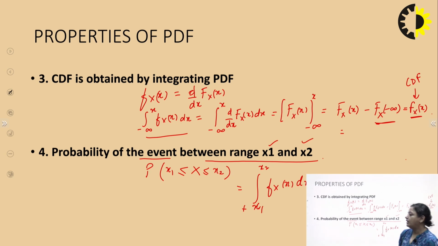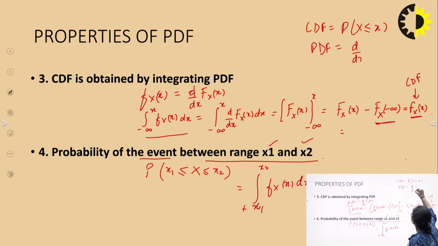Okay, so now we have learned two very important terms of unit number 1, that is CDF and PDF. CDF stands for cumulative distribution function, which is given as the probability of random variable X less than or equal to x, and PDF is another important term, which is equal to the derivative d by dx of the CDF. Okay, so these are the two questions which are very frequently asked along with their properties. Sometimes it is asked to differentiate between PDF and CDF. So if you know these terms very well, if you know the properties very well, you can easily differentiate between the two terms as well.